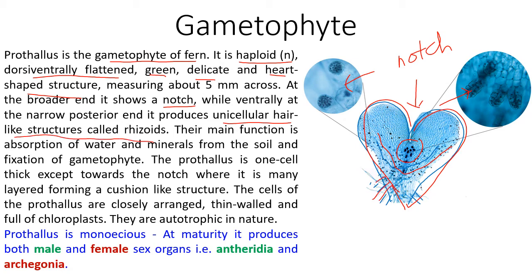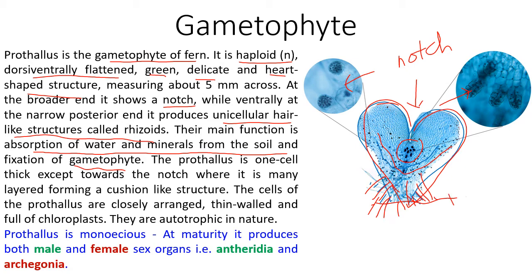So here you can see small rhizoids are there. The main function of a rhizoid is absorption of water and minerals from the soil and fixation of the gametophyte. So this gametophyte attaches to the substratum with the help of these rhizoids.